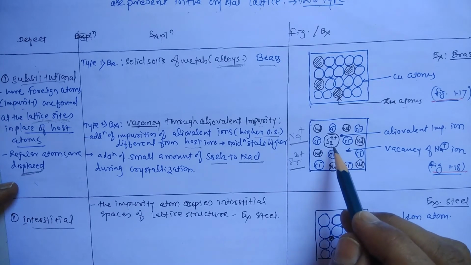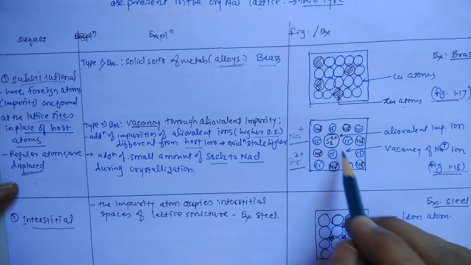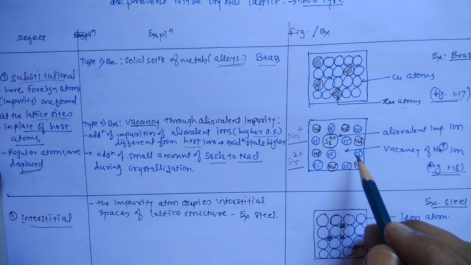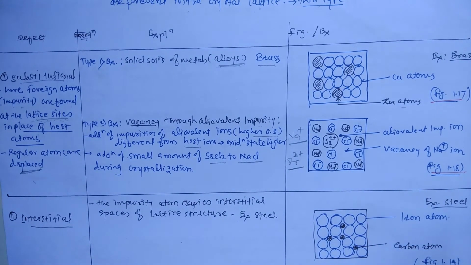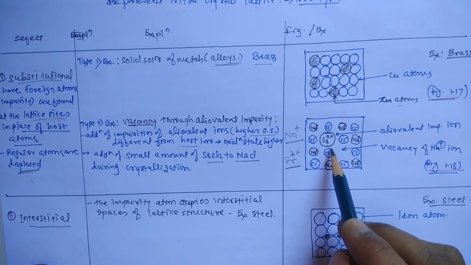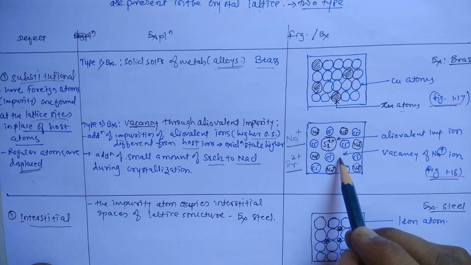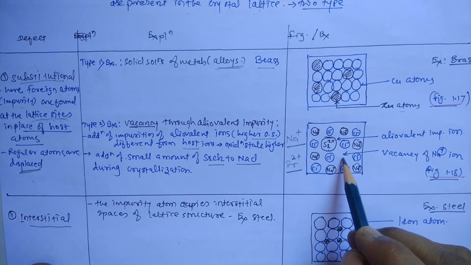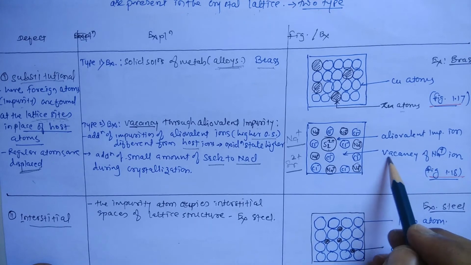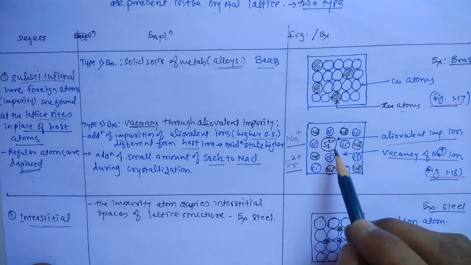But being dipositive, while sodium is monopositive, two Na+ ions are displaced. This Sr2+ has taken one site of Na+, and the second Na+ site remains empty, which is a vacancy of Na+ ion created by the allovalent impurity ion.